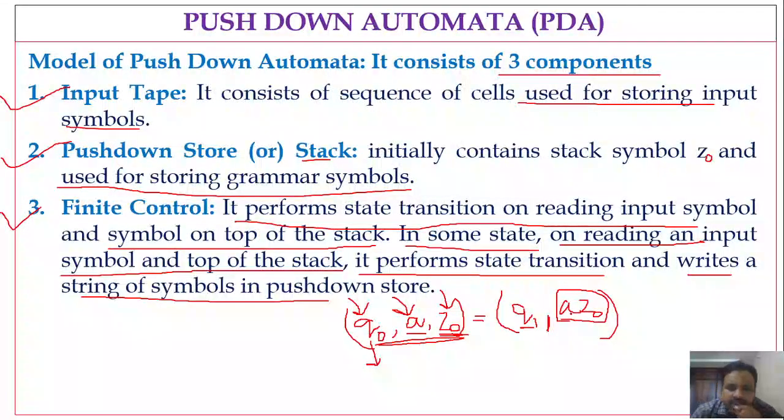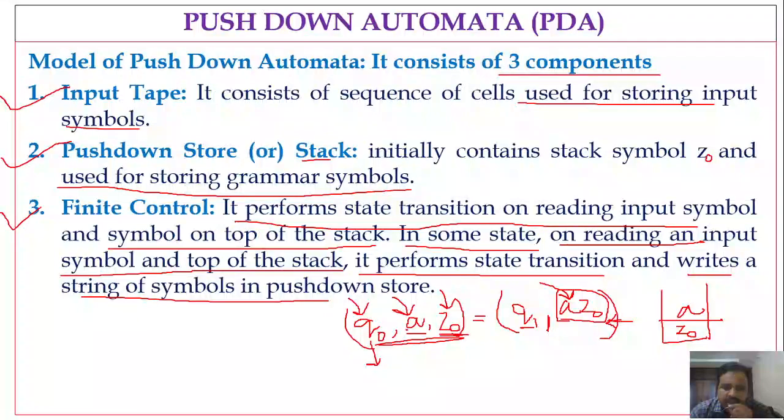So what is it writing? A Z naught. If you observe, A Z naught means how it will be written onto the stack. It is written in such a way that A appears on the top of the stack, right? A appears on the top of the stack. So it must be considered from left to right. You have to insert the symbols from left to right. So what is the symbol that is pushed onto the stack? Z naught, then followed by A, right? So that is the meaning.